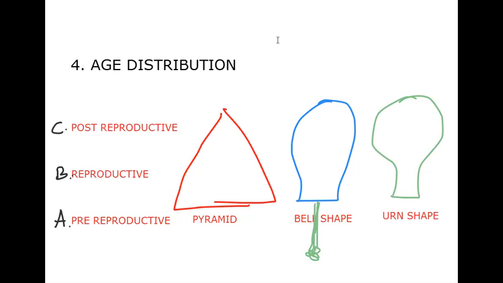Okay, so now let's go for this. There are three types of populations: growing population, stable population, and declining population.